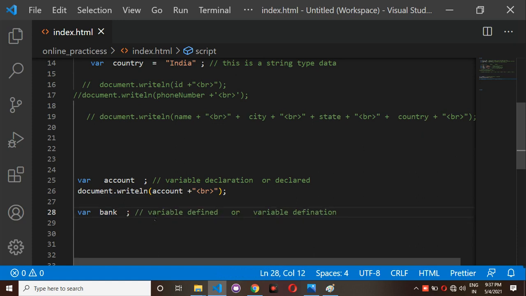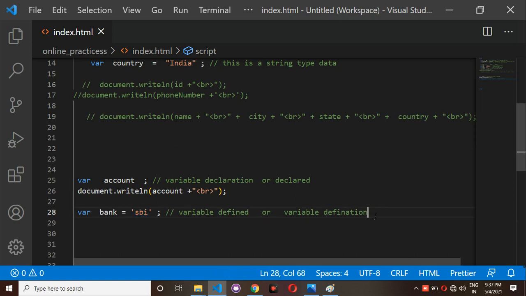This is called variable declaration, and for that declaration if you are giving any value, that is an initialization. The combination of variable initialization and declaration both is nothing but a variable defined. The meaning of variable defined is that two things happened in the same line. It is a variable declaration, and for that variable declaration you are giving SBI as the value. This is nothing but initialization. The combination of variable declaration and initialization is nothing but a variable definition.